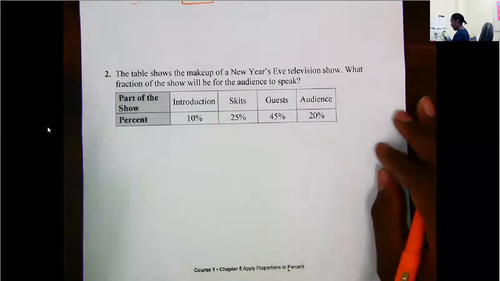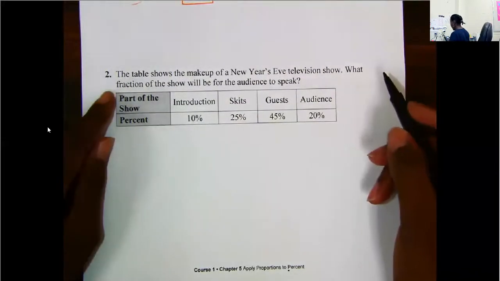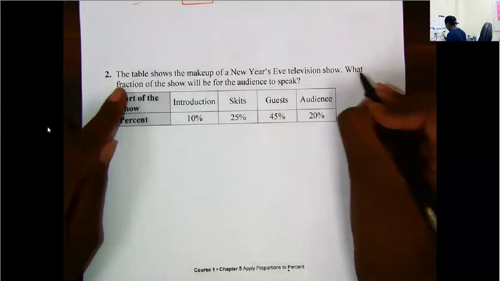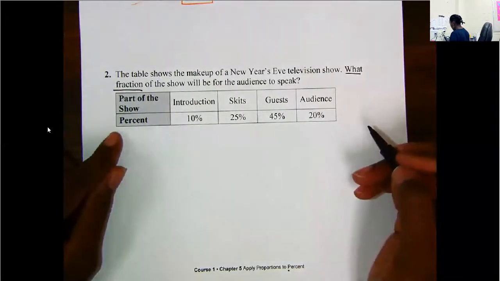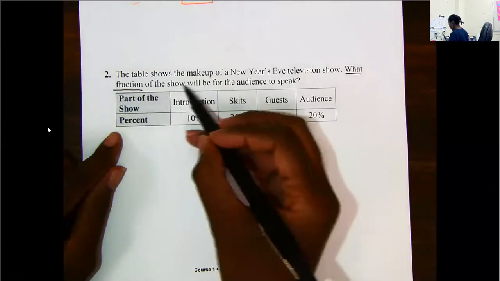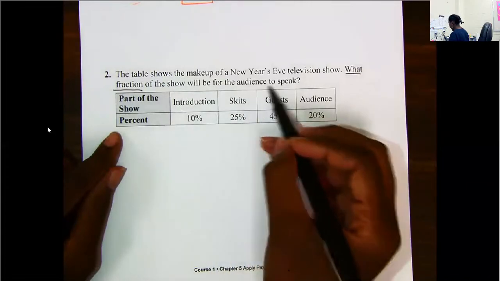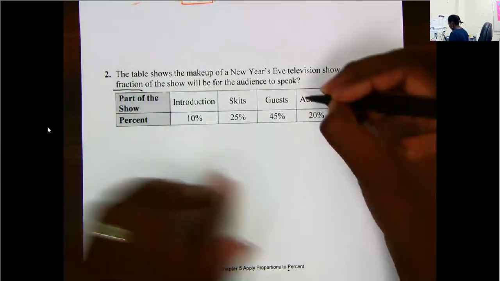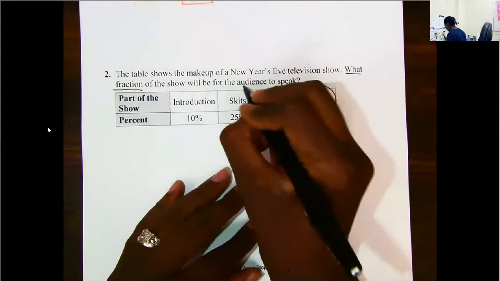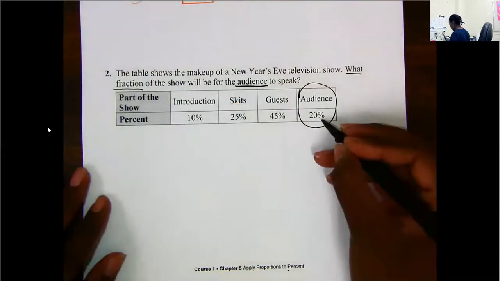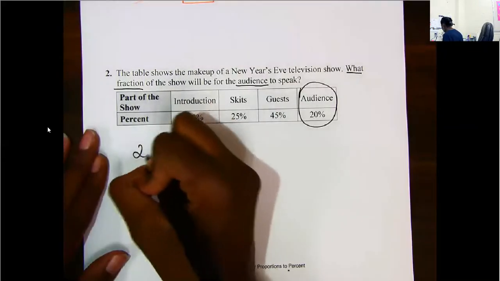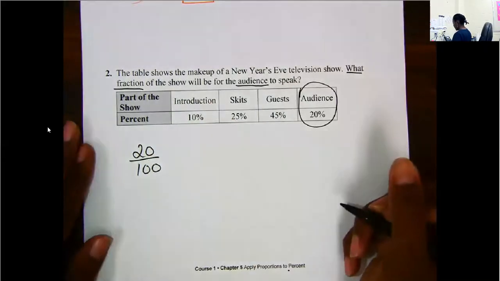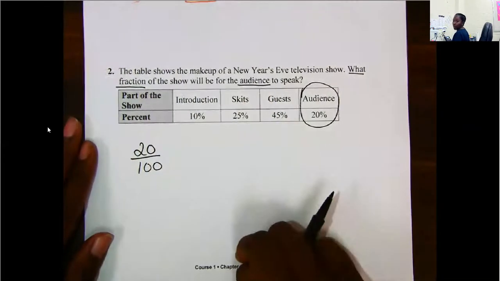All right, let's look at this next problem here. The table shows the makeup of a New Year's Eve television show. What fraction of the show will be for the audience to speak? All right, so it says what fraction of the show will be for the audience to speak? So I see audience. So I have 20%. I know when I'm thinking of a percent and I need to change it to a fraction, it is out of 100. So I'm going to put 20 out of 100. I have changed it to a fraction, which is what my problem wanted.